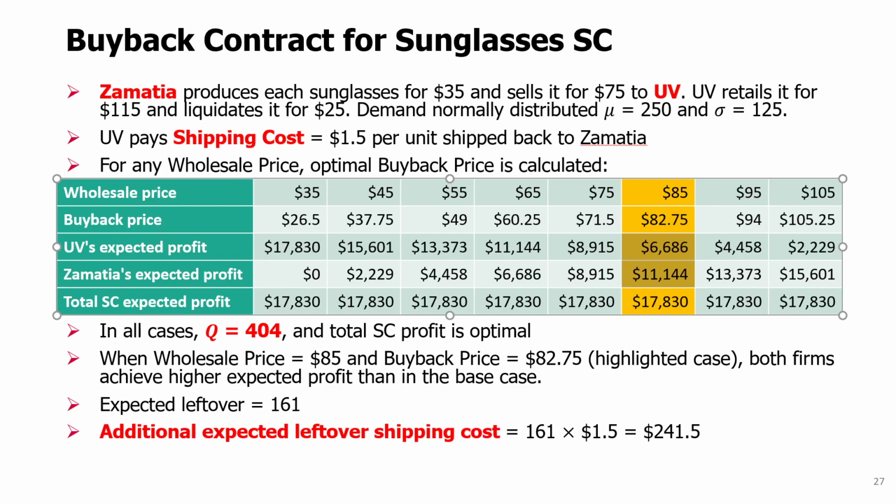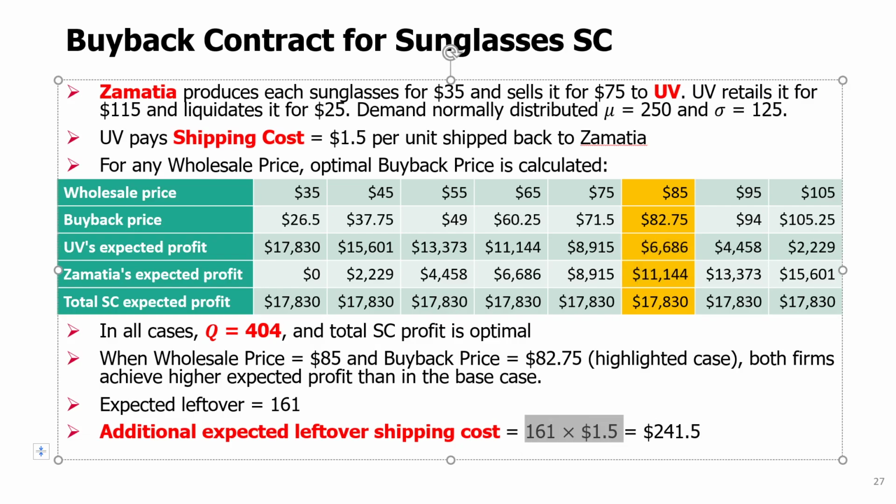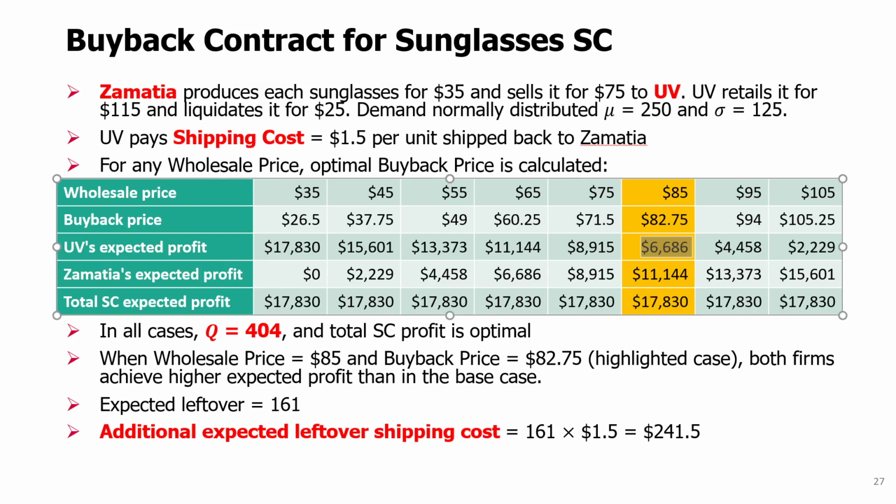Of course, there is an additional cost of shipping the leftover inventory back to the supplier, but it's actually quite small. As you can see, it's $241. So it's much less than the increase in the expected profit that UV has.